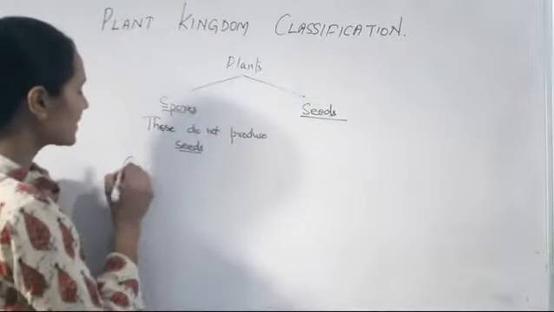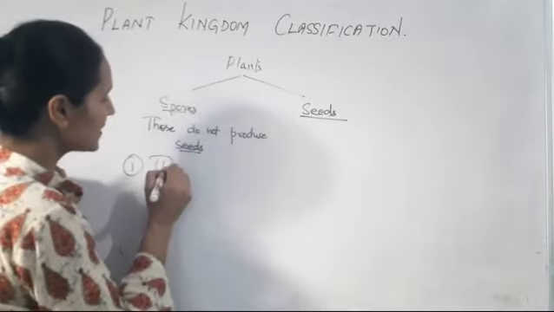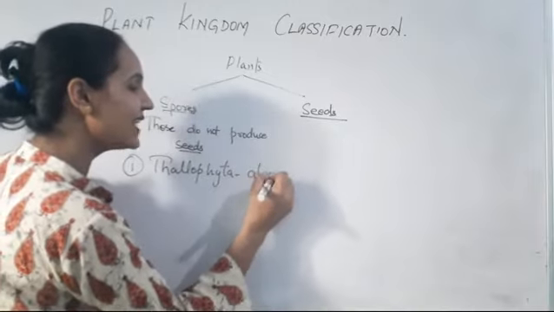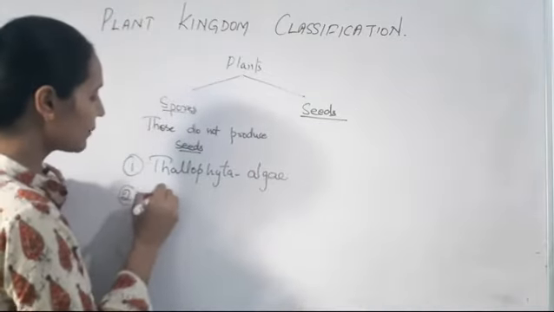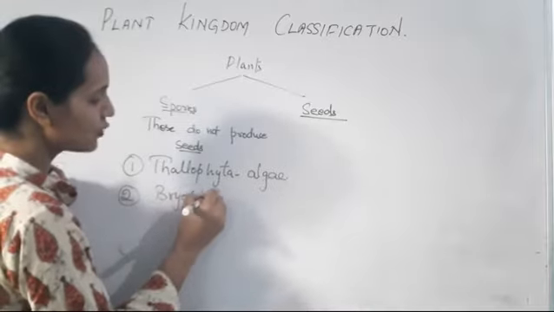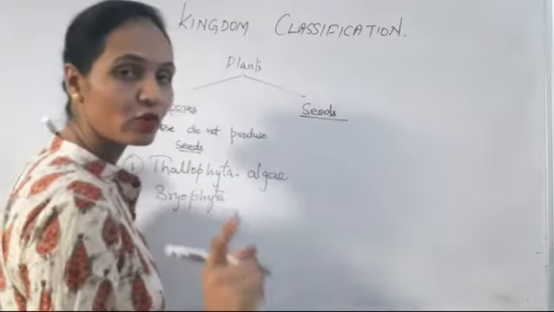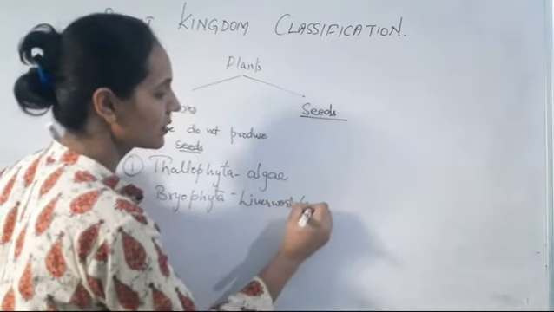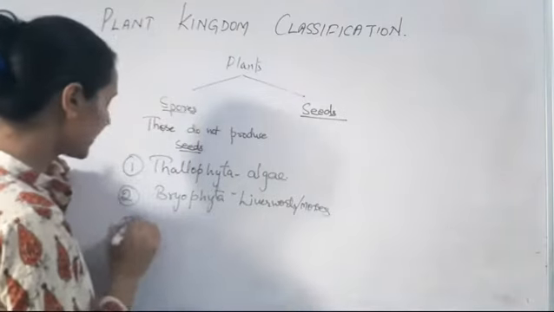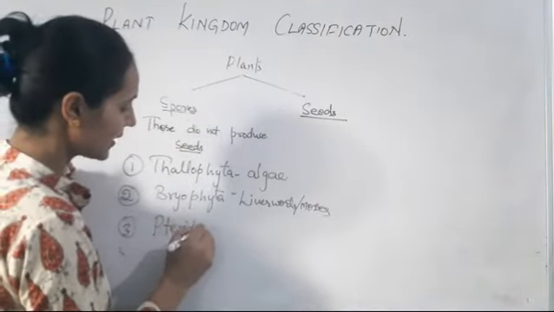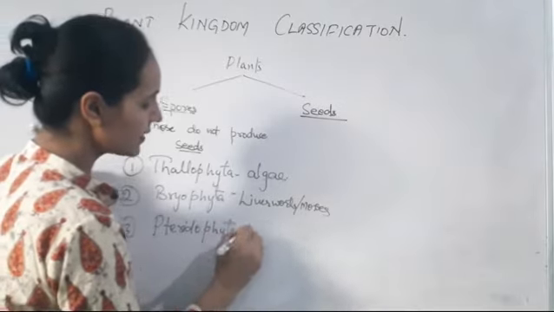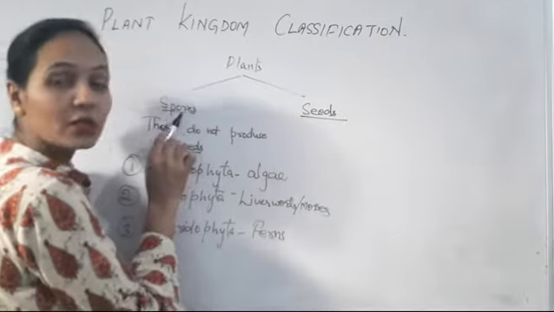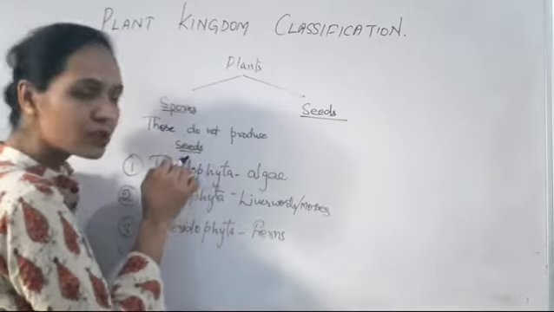In that we will discuss three classes. One is Thallophyta, in which we will discuss algae. The second one is Bryophyta, in which we will discuss liverworts and mosses. Next is Pteridophyta, in which we will discuss the ferns. These are the three different classes which come under the organisms that produce spores. They do not produce seeds.